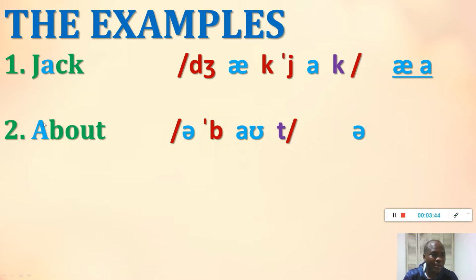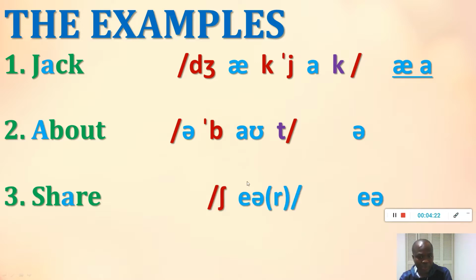The next one is about. So we see our A here is a syllable on itself, which is a schwa, the schwa sound. It's a syllable on itself. A vowel can stand alone to form a syllable. A syllable is an active vowel in a word. So we have a, about. Here our sound for A is the schwa sound, an intoxicated E.